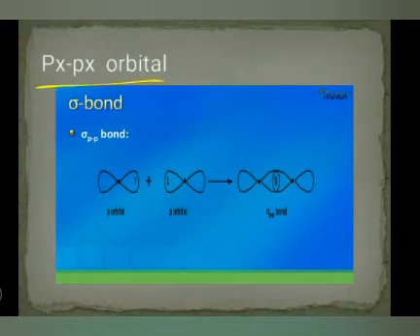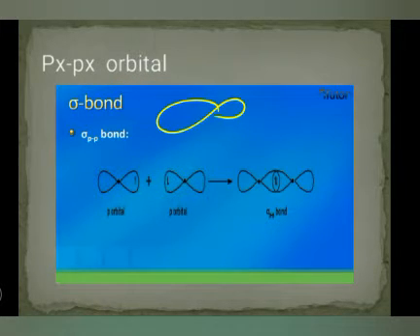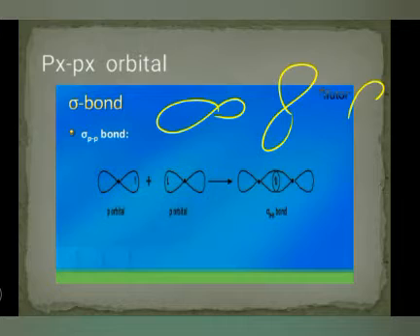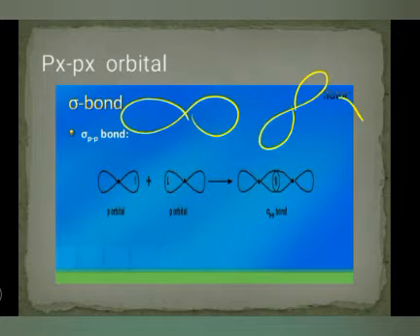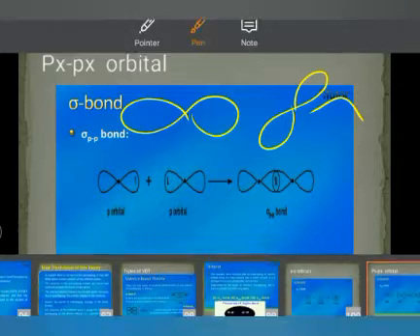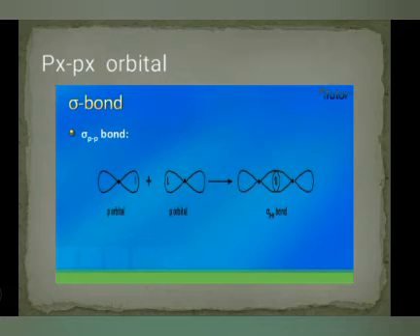After this, PX. The P orbital, as you know very well, is dumbbell shaped. There are 3 types of P orbitals: X, Y and Z axes. Now we are talking about PX.